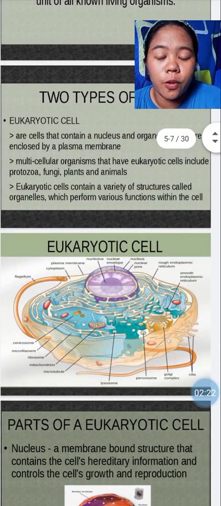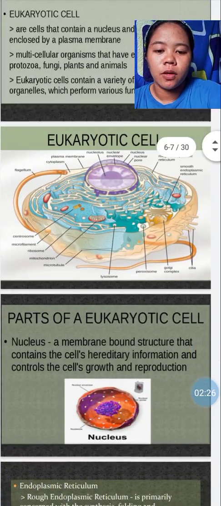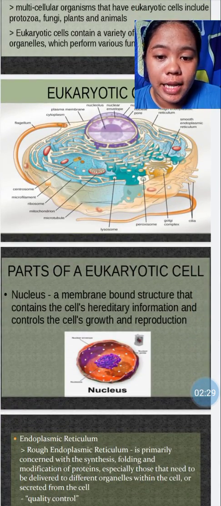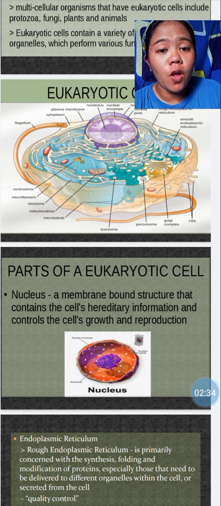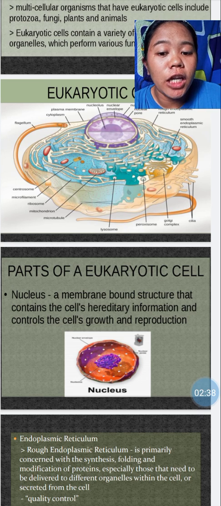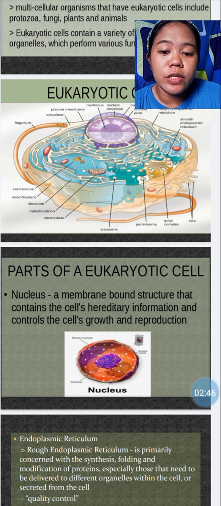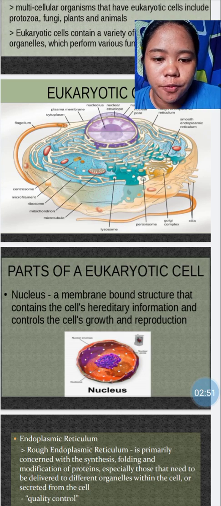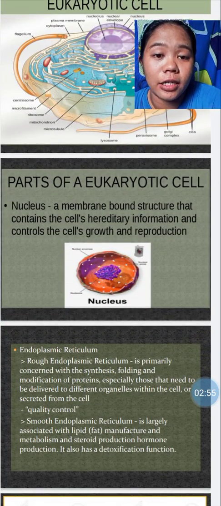We have here a diagram of eukaryotic cells. And next, we have the parts of eukaryotic cells. In eukaryotic cells, we have a nucleus. The nucleus contains the cell's hereditary information and controls the cell's growth and reproduction. So, hereditary, ito po yung cell na nanggagaling po sa ating parents, our father and our mother. That controls the cell's growth and reproduction.